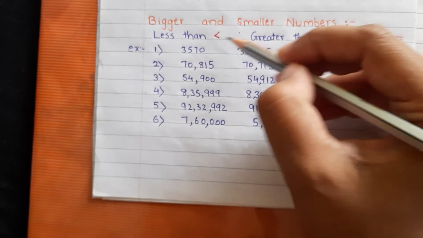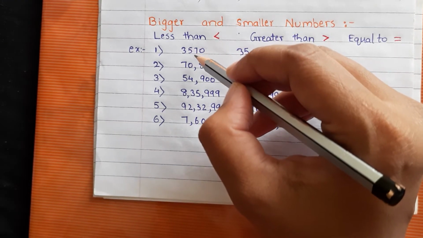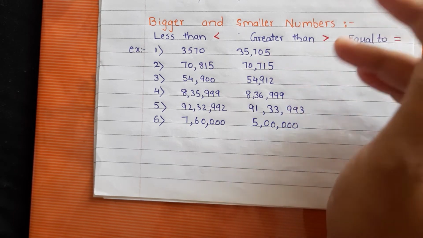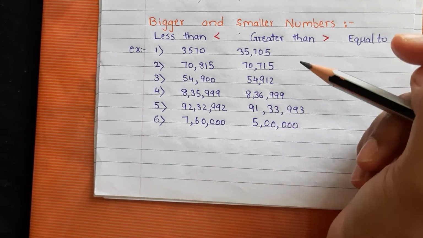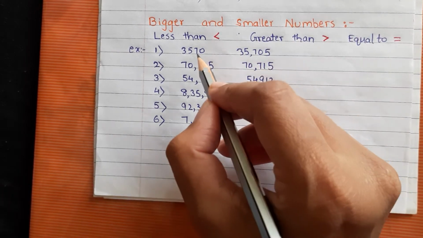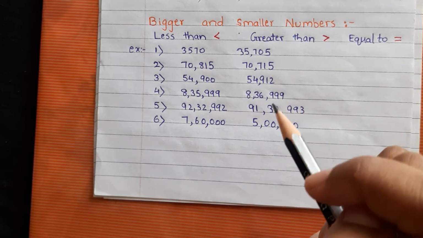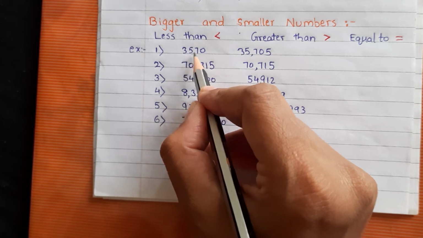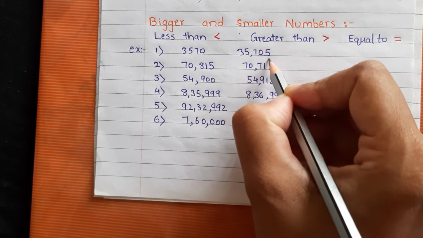So when two numbers are given in front of one another, always read the left one first and after that the right one. Understood this much? Now, in the previous year we studied 4-digit and 5-digit comparison. First thing you will observe is that here the number of digits is 4 and here it is 5.